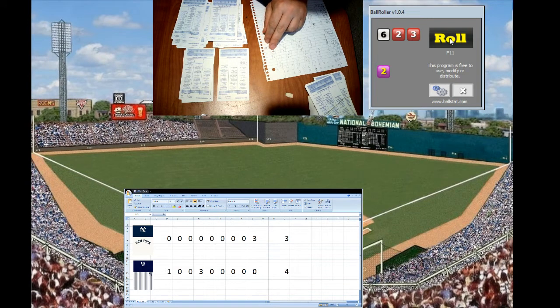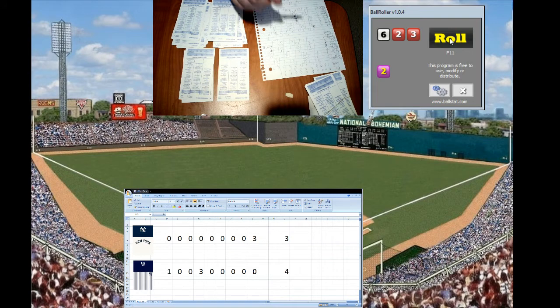Bob Meusel doubled, and then Ping Bodie hit a two-run homer. That made it 4-2. And after Lewis popped to the first baseman for two outs, Aaron Ward came in and hit a pinch hit home run in the 9th, making it 4-3. Walter Johnson came in and then struck out Truck Hannah to end the game. Final score is the Washington Senators 4 and the New York Yankees 3.